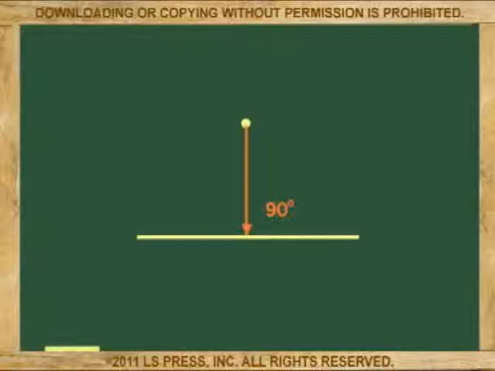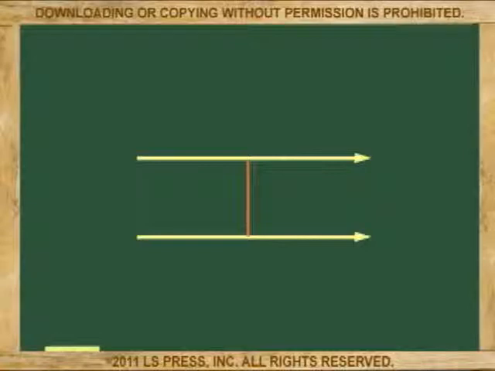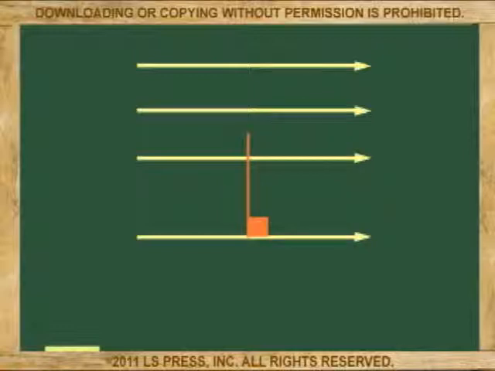Now, if instead of a point we say a parallel line to the original line, then if you want to go from one parallel line to the next, again, the shortest path is a perpendicular line. Also, as you cross multiple parallel lines with a transversal line at a 90-degree angle, every parallel line along the way would also be cut by a 90-degree angle.